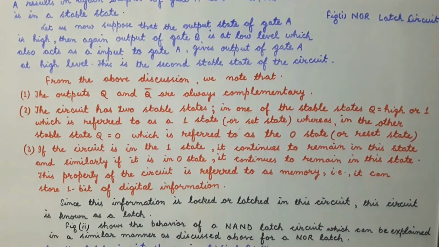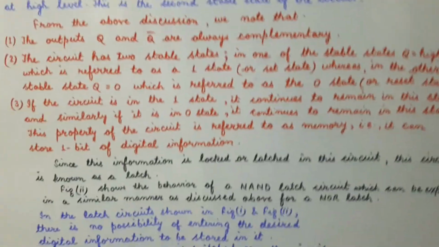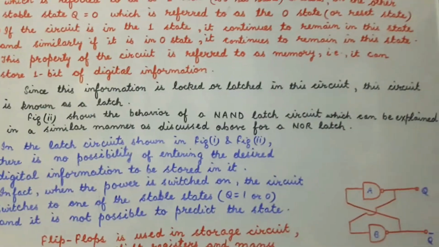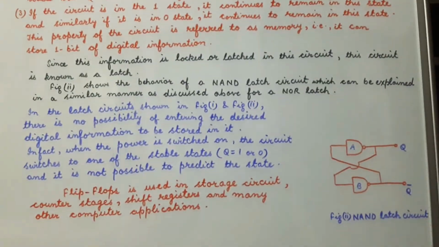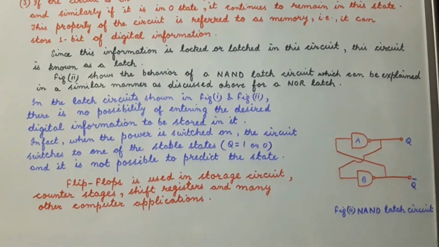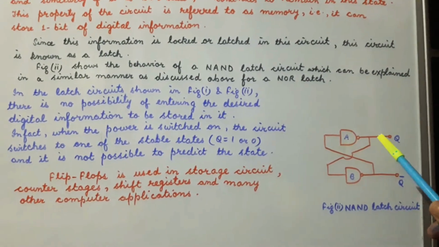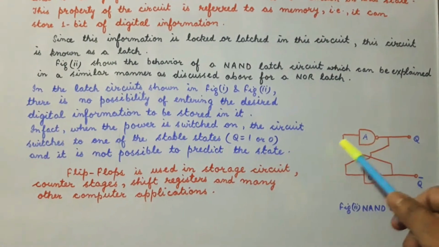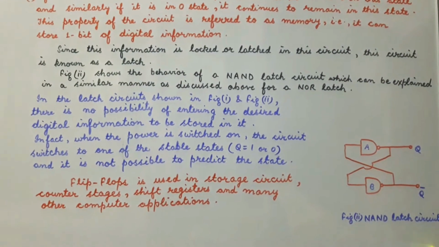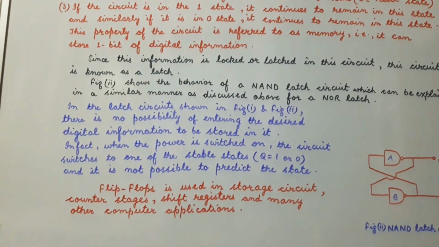The figure 2 shows the behavior of a NAND latch circuit, which can also be explained in a similar manner as discussed above for a NOR latch. This is figure 2, which shows a NAND latch circuit, which is similar to that of a NOR latch circuit.